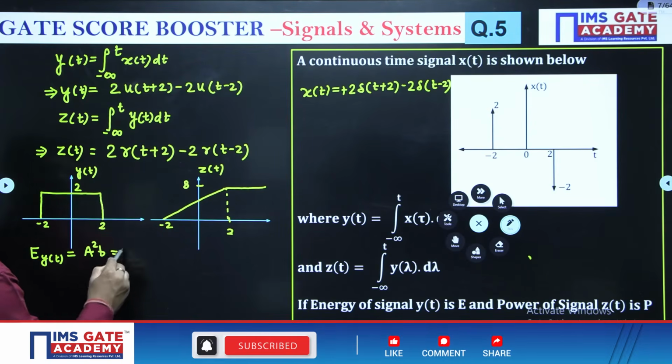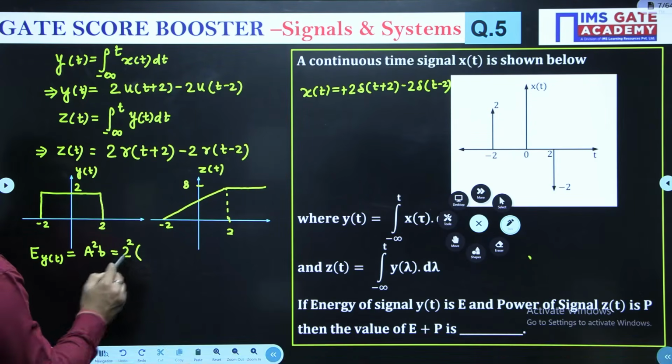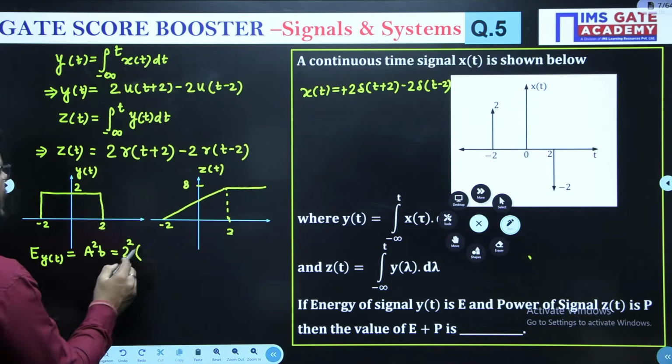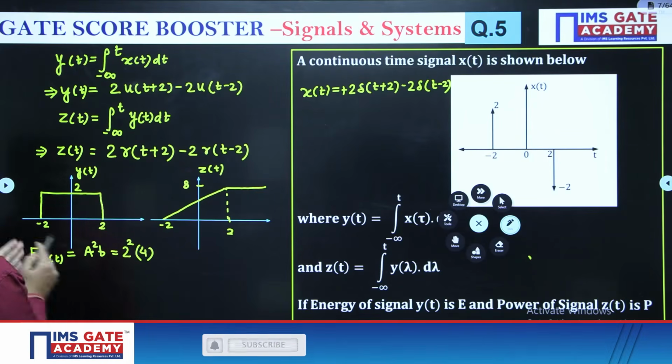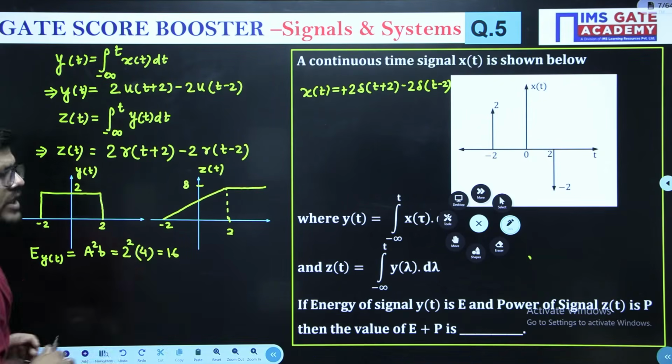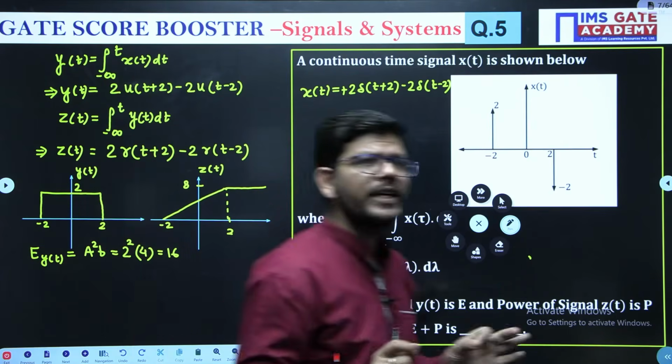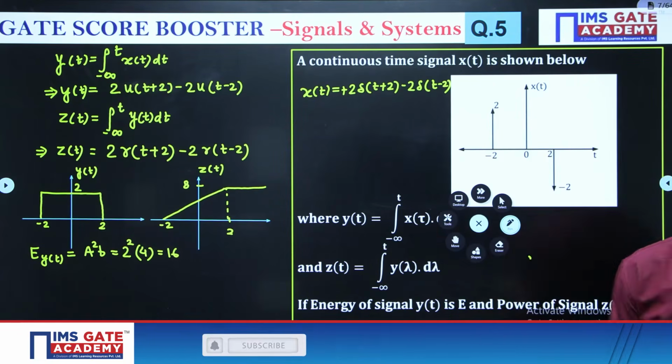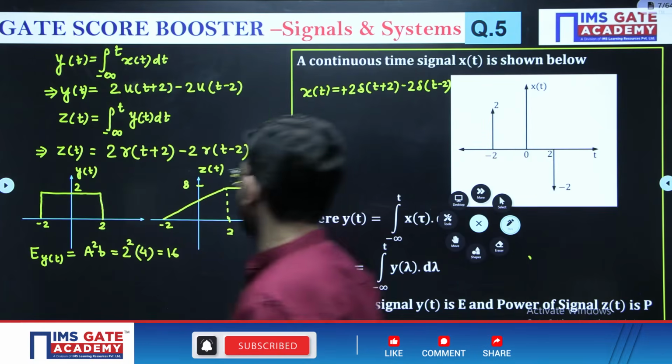So what is the height? Height is 2 and b is the width. So what is the width? The width is 4, okay. So what will we get? We will get 2 square, which is 4, 4 times 4 is 16. In this way, you can calculate the energy of the signal y of t easily, okay.